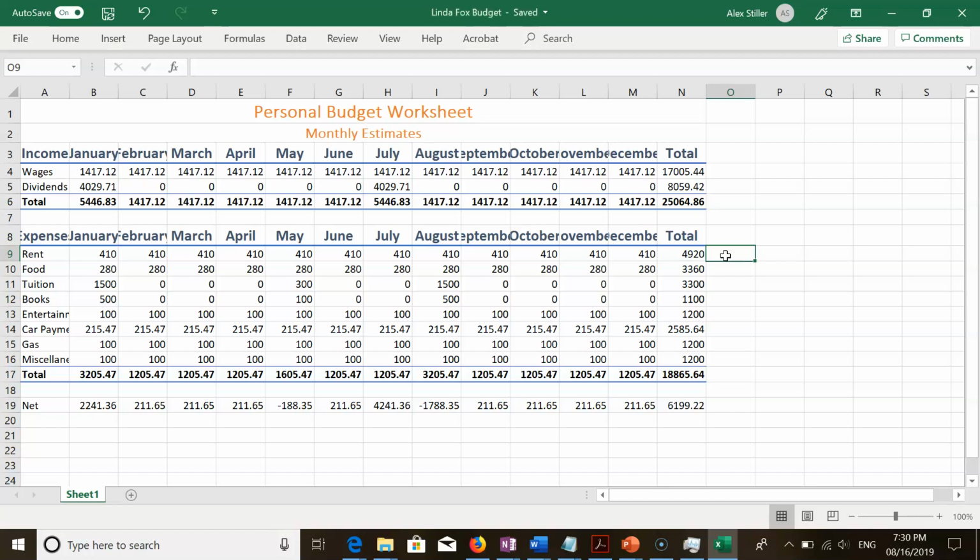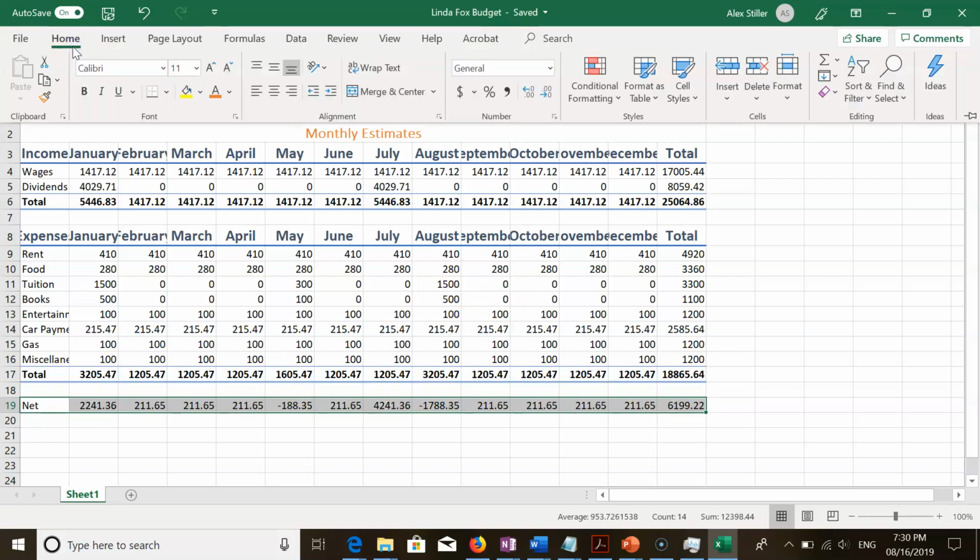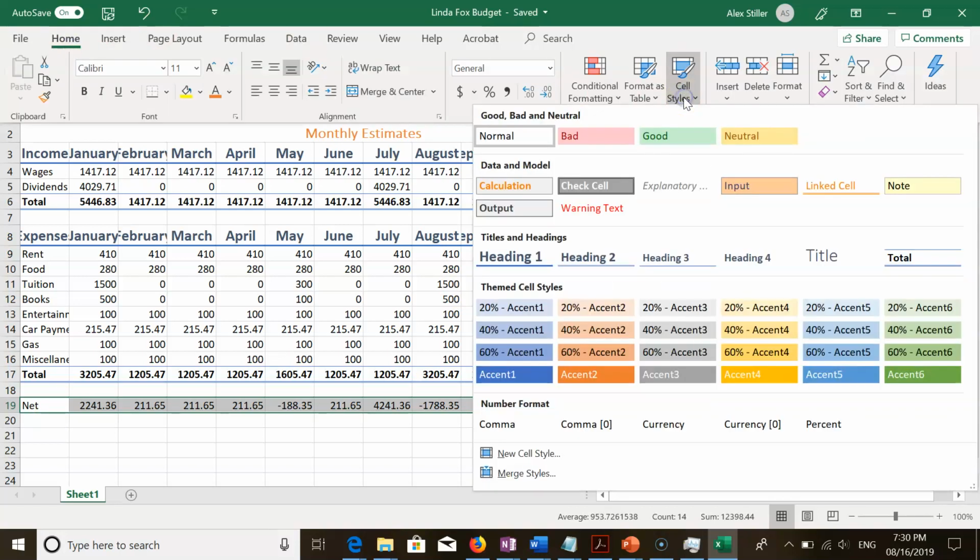Next up, we're working on applying these formats. Let's format the range A19 to N19 with the accent 2 cell style format. So that's A19 to N19. I'll just click A19, and with the Shift key held down, I'll click cell N19. And then from the Home tab, let's apply from the Cell Styles group accent 2.